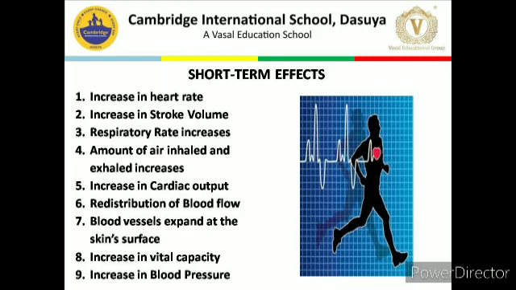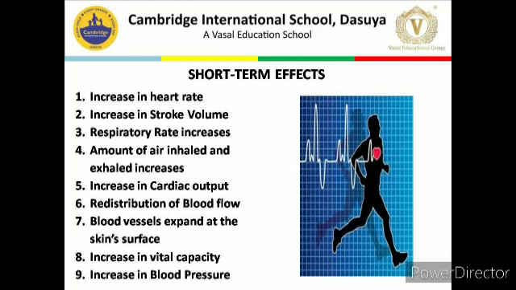Next point is amount of air inhaled and exhaled increases. During exercise, the amount of air inhaled and exhaled in each breath also increases from around half a liter to up to 4.5 liters.